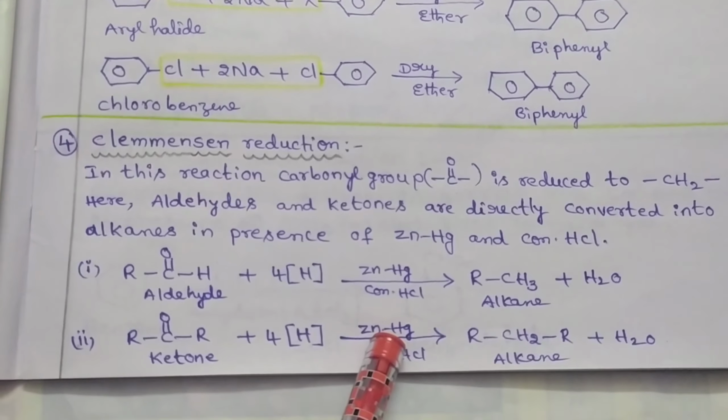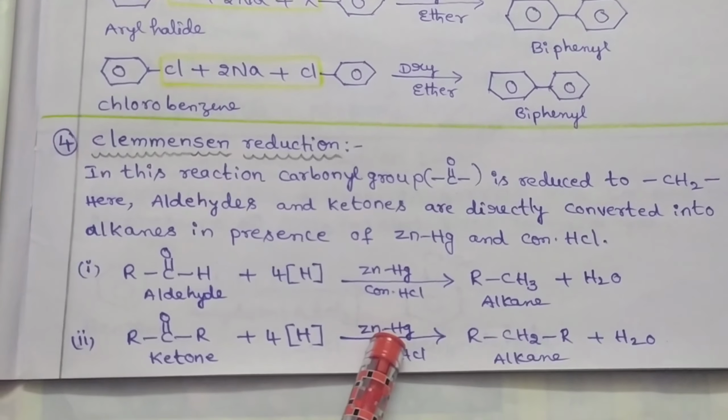Next, Kolbe reaction. When phenol reacts with sodium hydroxide, it forms sodium phenoxide. This sodium phenoxide undergoes an electrophilic substitution reaction with carbon dioxide to form salicylic acid as a final product.